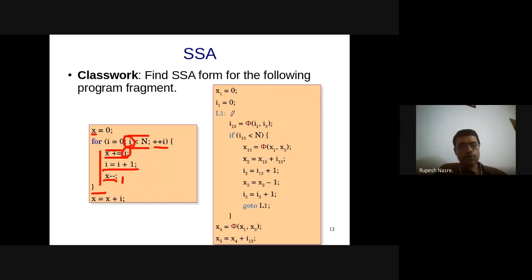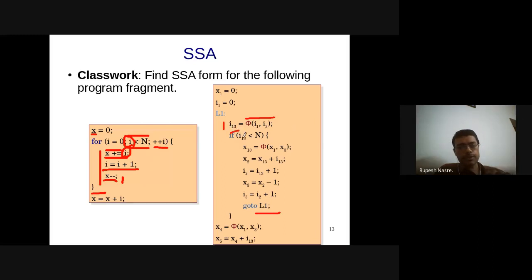So x1, I1 are okay, then there is a label. At this stage, I require a selection. Although in the first iteration, I don't require a selection because there is only I1. Having that phi node doesn't hurt because it is going to just select I1 at that time. But anyway, this is execution time, which we don't have to worry about. There is a join happening from 2 because there is go to L1 here. And therefore, I require a phi node. That is as simple as that.